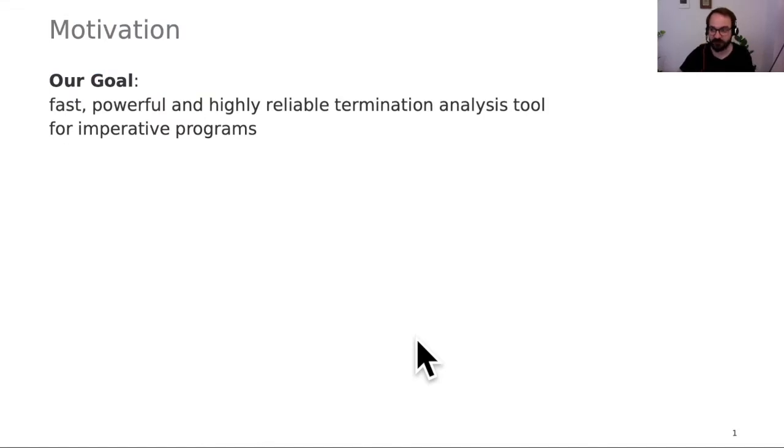What is our main goal, our big goal? As the title already mentioned, we're concerned with termination analysis, and we want to develop a fast, powerful, and highly reliable termination analysis tool for imperative programs. Fast meaning that you just click a button and then it tells you this is terminating for all inputs or it's not. It should be powerful, it should cover lots of cases. And our work is concerned with the highly reliable part. We want to make the termination analysis tool trustworthy.